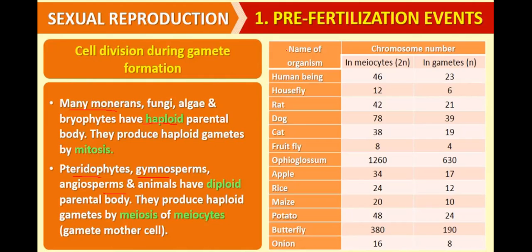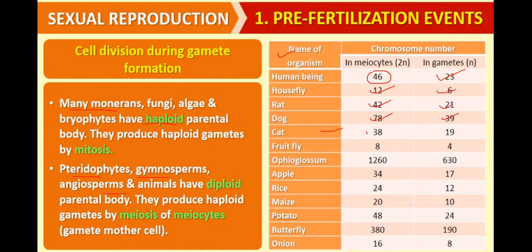Now here are the names of organisms and the number of chromosomes. Human beings in the diploid state have 46 chromosomes; in gametes, 23. Housefly, diploid 12, haploid 6. Rat, 42, haploid 21. Dog, diploid 78, haploid 39.